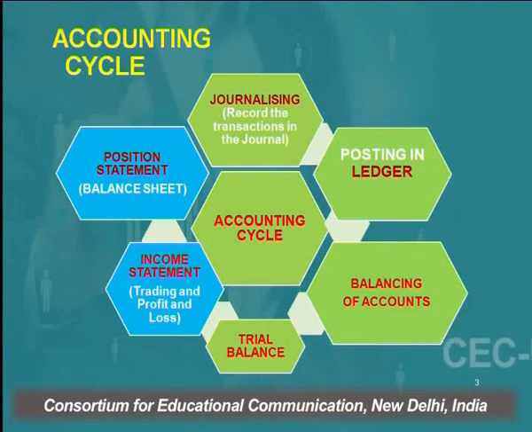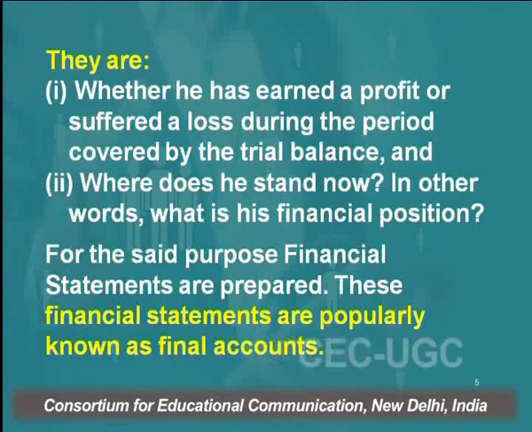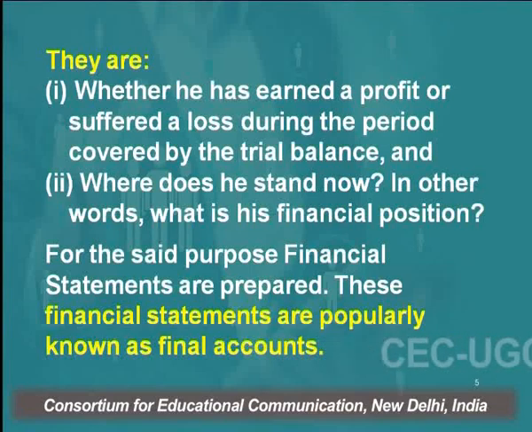of balance sheet. The transactions of a business enterprise for the accounting period are first recorded in the books of original entry, then posted therefrom into the ledger, and lastly tested as to their arithmetical accuracy with the help of trial balance. After the preparation of trial balance, every businessman is interested in knowing about two more facts. First, whether he has earned a profit or suffered a loss during the period covered by the trial balance. The second one is, where does he stand now? In other words, what is his financial position?